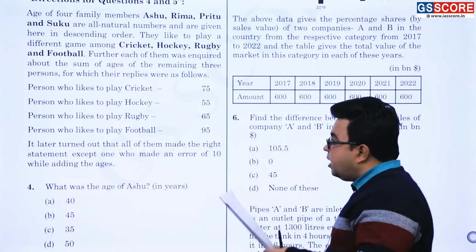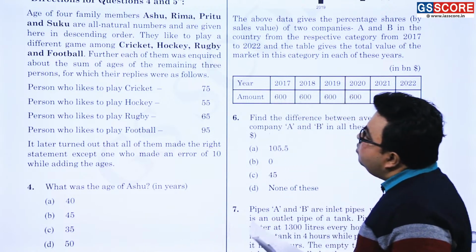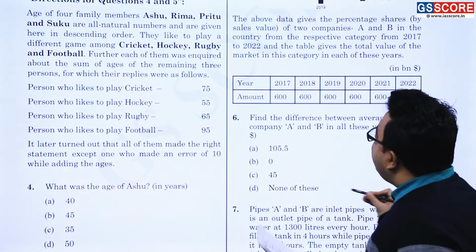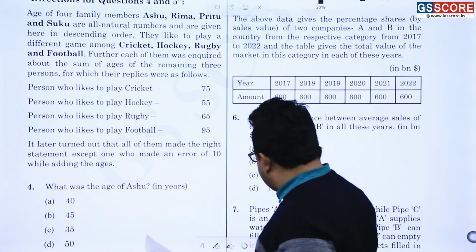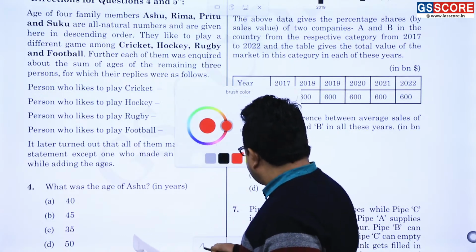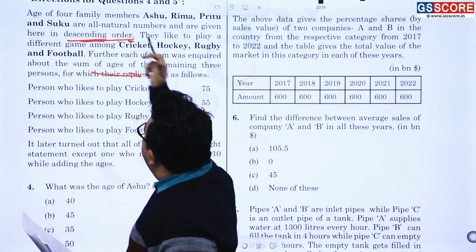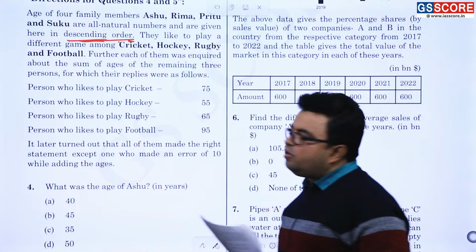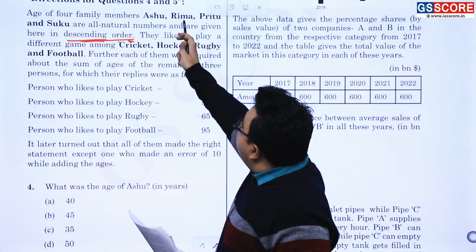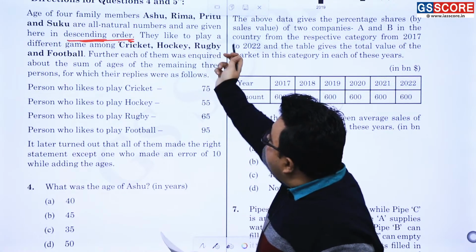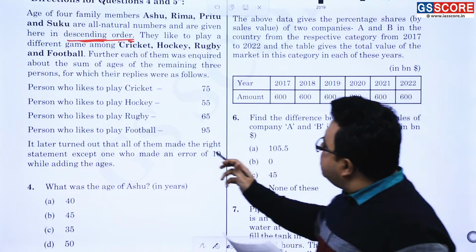But please understand, the ages of 4 family members, Ashu, Rima, Preetu and Shuku, are all natural numbers and are given here in descending order. So one thing is quite fixed, and what is that? This is being said in descending order. Am I correct? So first of all, one thing is already given: Ashu's age is more than Rima's, Rima's age is more than Preetu's, Preetu's age is more than Shuku's. All right. So now you have to do some questions based on this.